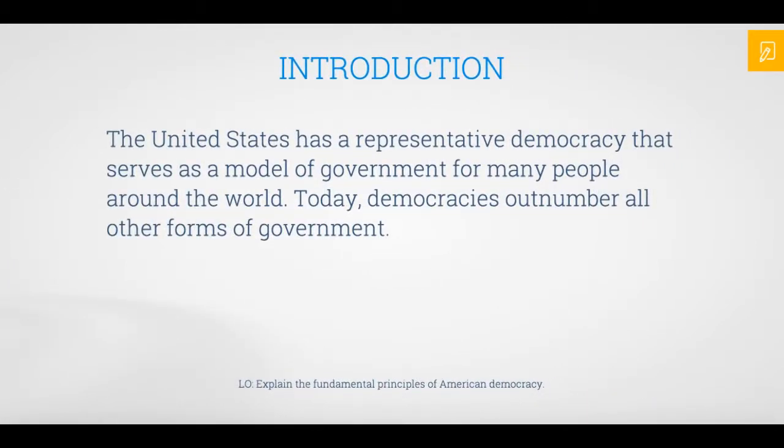The United States has a representative democracy that serves as a model of government for many people around the world. Today, democracies outnumber all other forms of government.